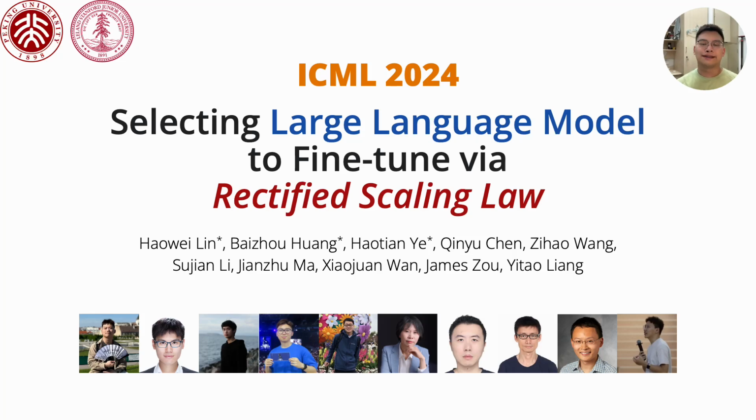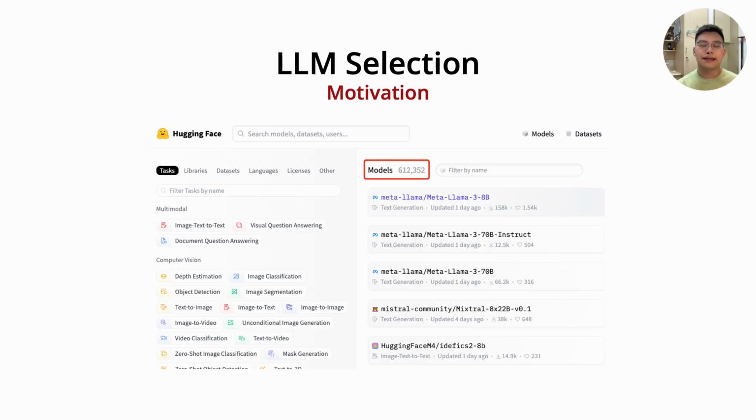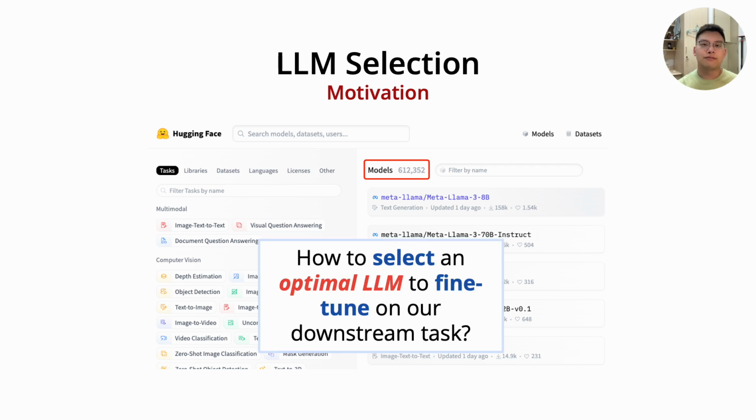Today I would like to present our paper Selecting Large Language Model to Fine-Tune via Rectified Scaling Law. At the beginning, I would like to talk about the motivation. As there are more and more LLMs released every month, how to select the optimal LLM to fine-tune on our downstream task has become a problem.